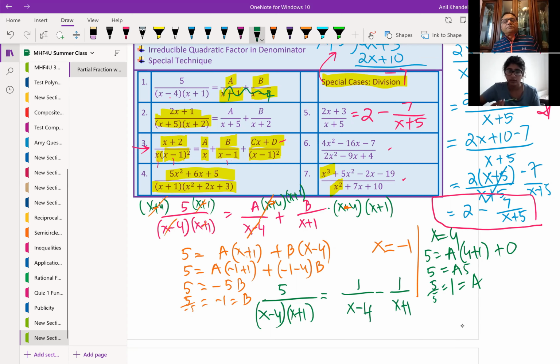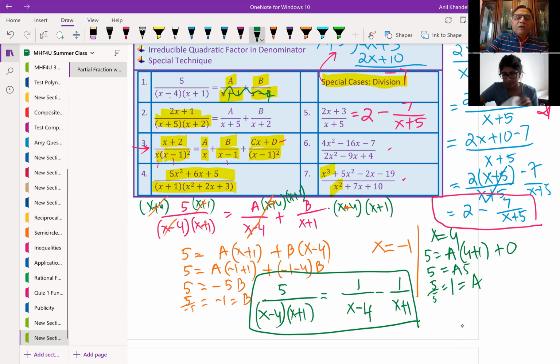Yeah. And we have to write that last statement. We can't just leave it like a equals b equals. No, we have to write it clearly. Okay. So we found the value of a and b, and the idea here is you can select the value of x so that one of the factors is 0, and then the other unknown b can be found. Right. So that is the whole idea.